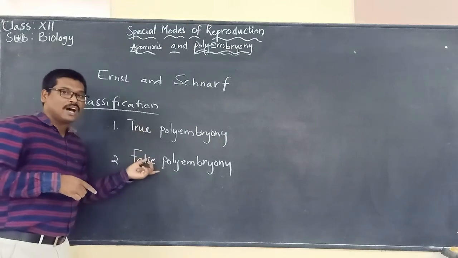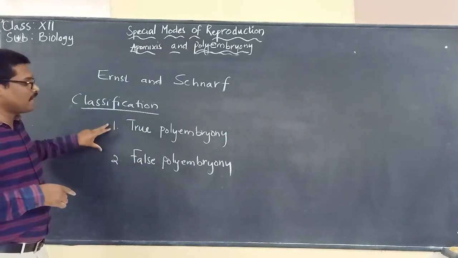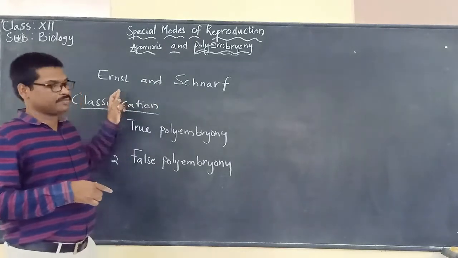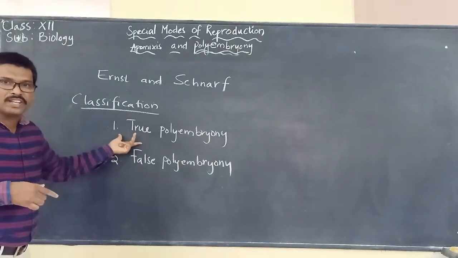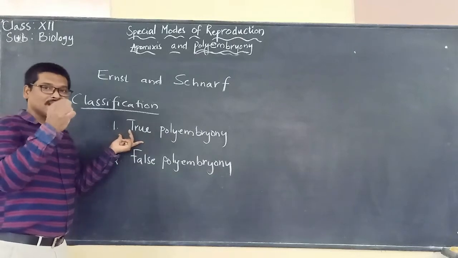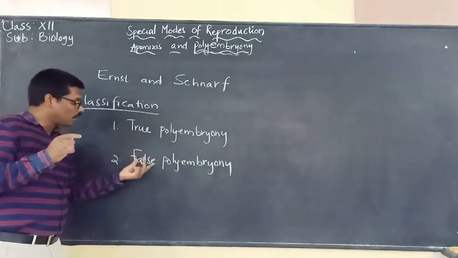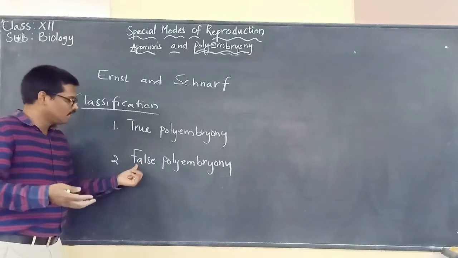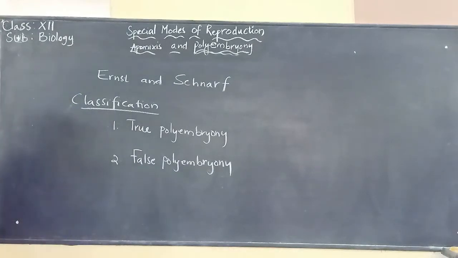These two are classified by Ernst and Snell.